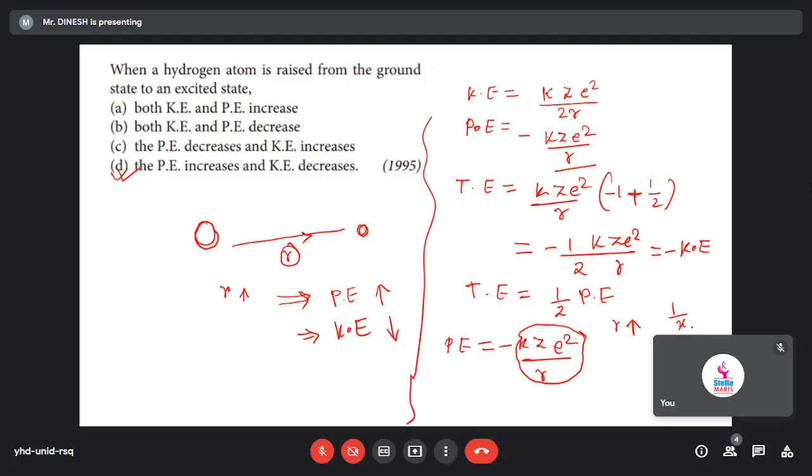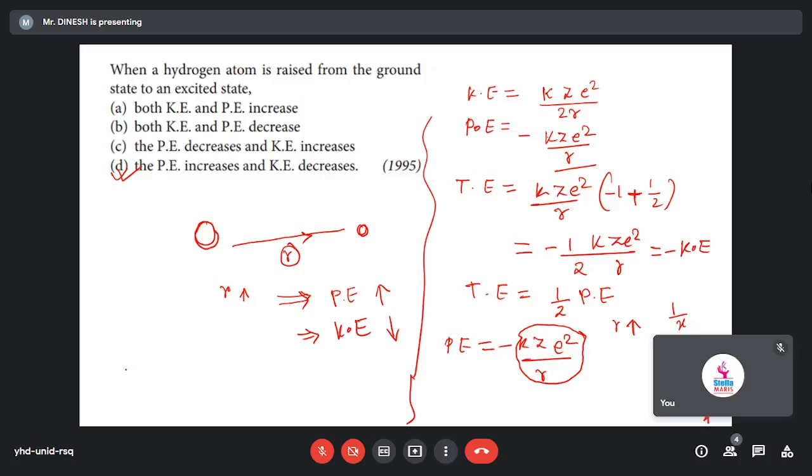X increases means 1 by x will decrease, right? Because if we write x as 2, 3, 4, then 1 by 2, 1 by 3, 1 by 4, all values are decreasing, but x is increasing. So this will actually decrease, but we have a negative sign. Because of the negative sign only it is increasing. Getting what I'm saying?